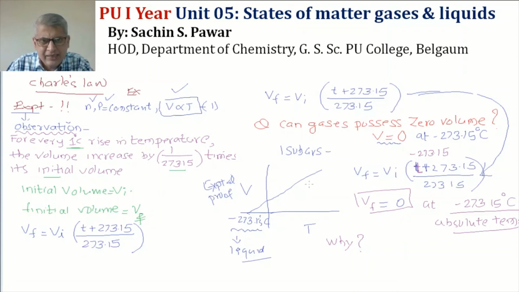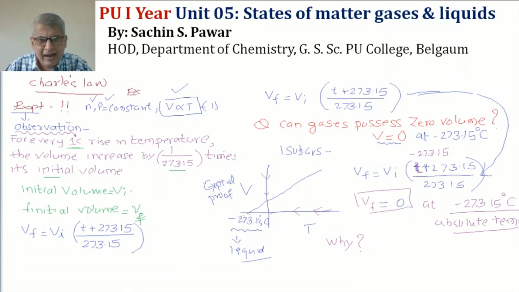As you decrease the temperature, the volume is decreasing. Means the thermal energy is decreasing. The particles will come closer and they sink down, they lose their thermal energy and they jump into liquid state. At what temperature? At minus 273.15.